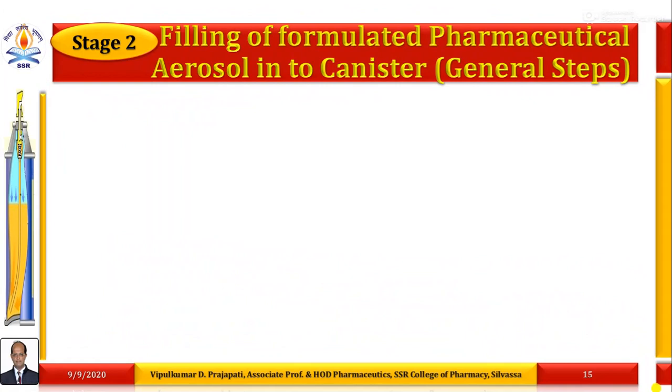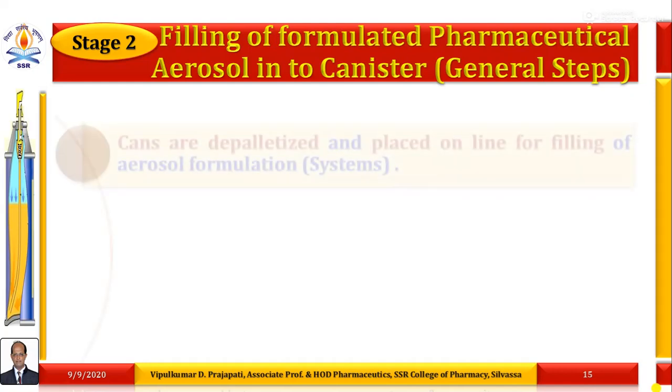So after discussion of stage 1, that is the different types of APIs and how they can be formulated as pharmaceutical aerosol products, the next stage is filling of the formulated pharmaceutical aerosol into the canister, that is the selected aerosol container. What are the general steps?